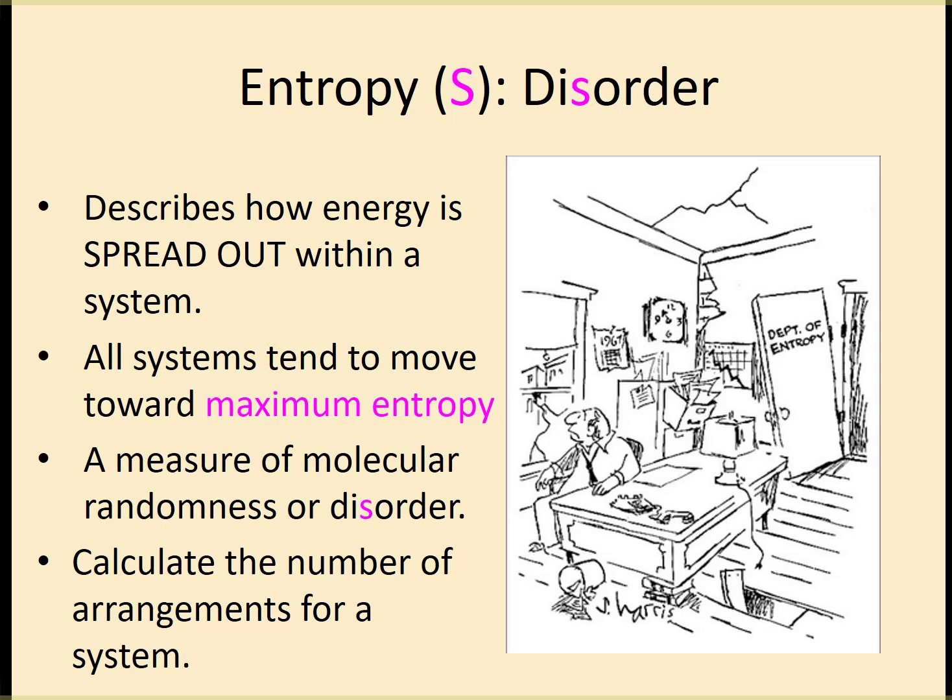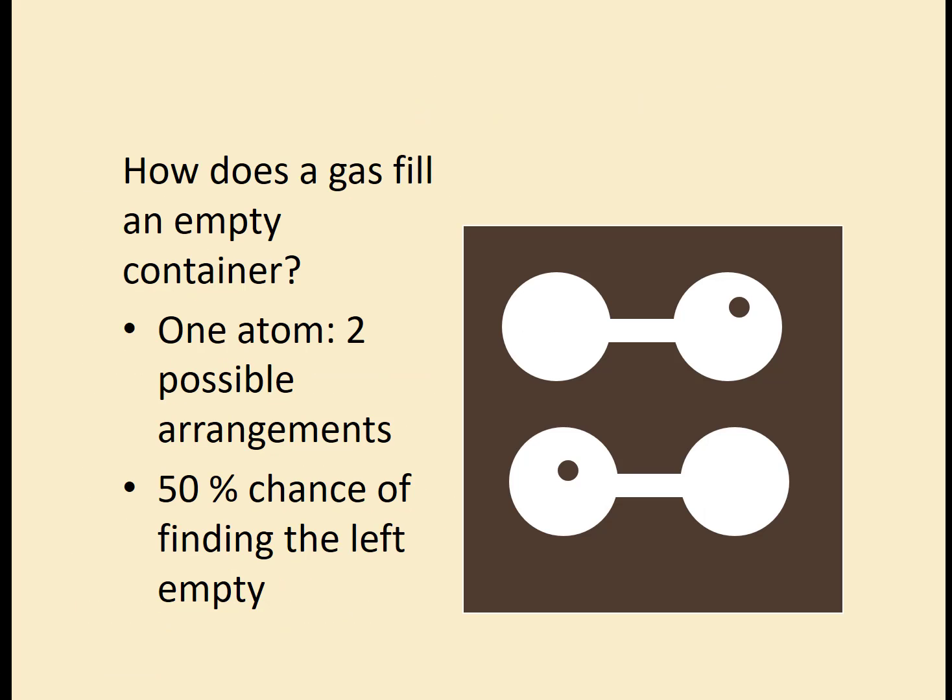Entropy is a measure of the molecular randomness or the disorder of those molecules in a sample. When we look at entropy, we are calculating the number of arrangements for a system, is another way to look at it. So let's look at this randomness. Let's say I have a gas chamber and I have exactly one atom. Well, there are two possible relationships. I can have it in the right-hand chamber or in the left-hand chamber. So there's a 50% chance of finding one of the chambers empty.